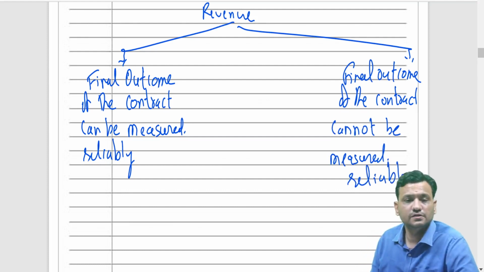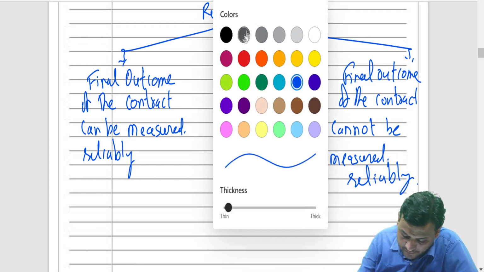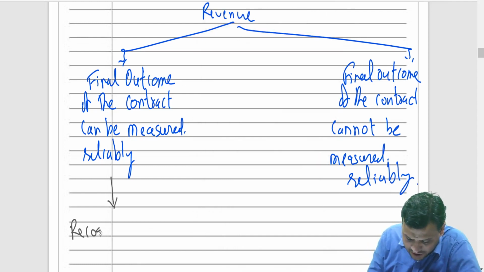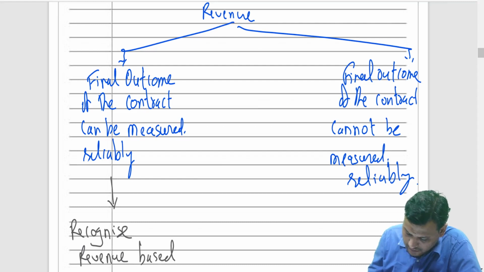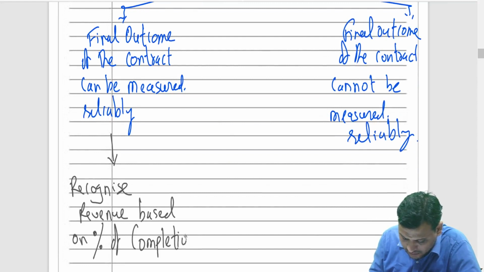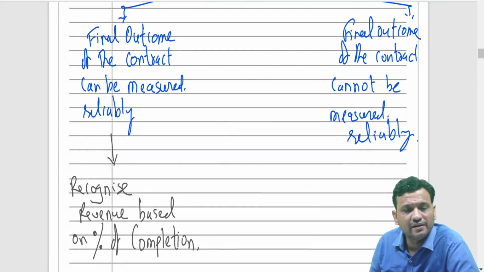Now, see friends, if you can measure it reliably, then we should recognize revenue based on percentage of completion. How much percentage of work is over?